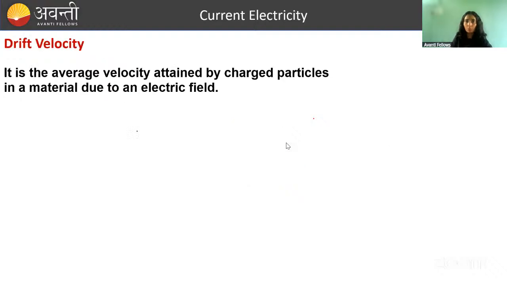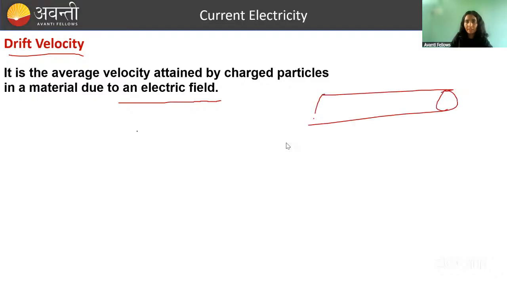Then we studied one more thing, that is drift velocity. It is the average velocity attained by charged particles in a material due to an electric field. So what we studied is, if there is a conductor, there is a free charge carrier. Let's say it started at t equal to 0. Here it will again collide with another particle, after time tau. Here its initial average velocity we take as 0.